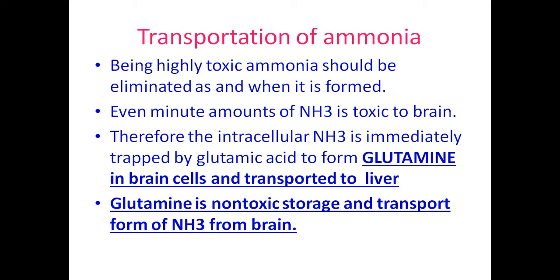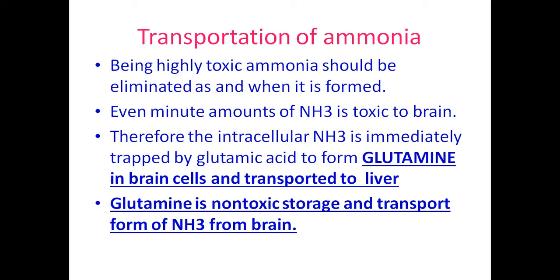So this is how ammonia is detoxified in the body. The first preliminary stage, the first level of detoxification, is trapping of this ammonia by glutamic acid, which gets converted to glutamine, and from the brain cells it is transported to the liver.